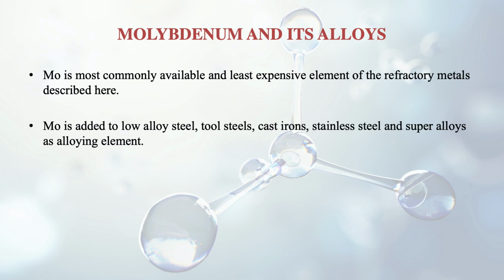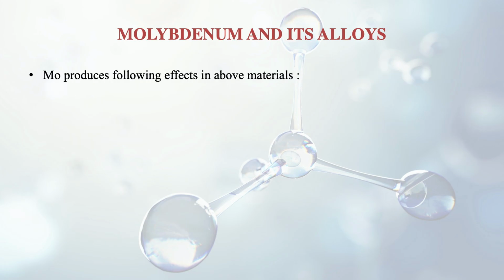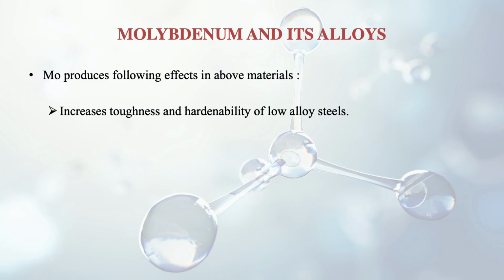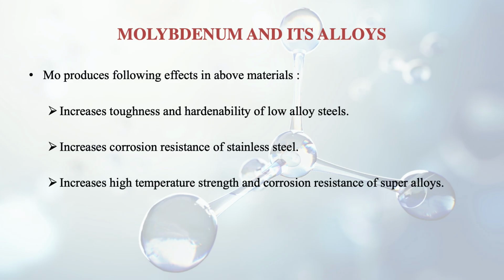Mo is added to low alloy steel, tool steels, cast irons, stainless steel and super alloys as an alloying element. It has the following effects: it increases the toughness and hardenability of low alloy steels, like we discussed during the previous session of the steels. It increases corrosion resistance of stainless steel, and increases high temperature strength and corrosion resistance of super alloys as well.